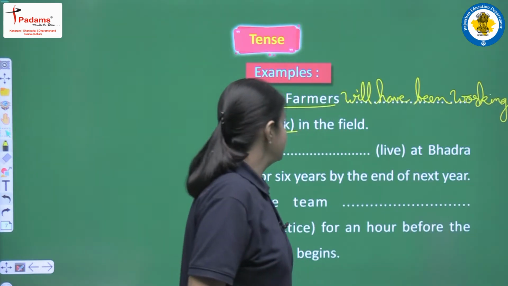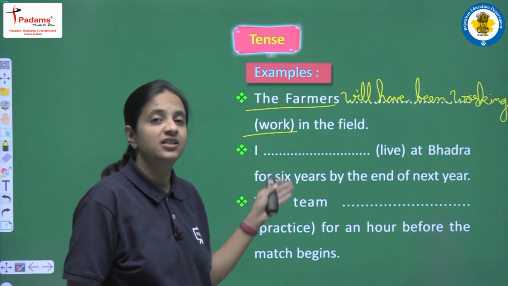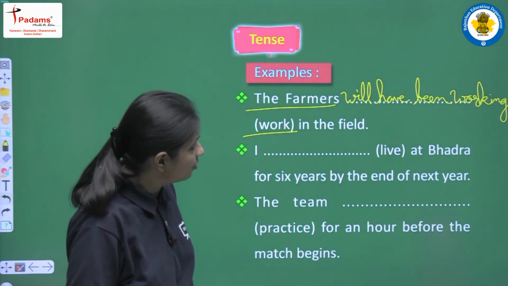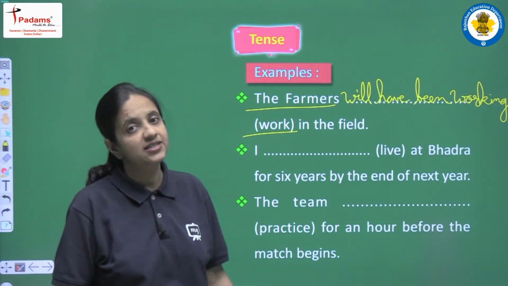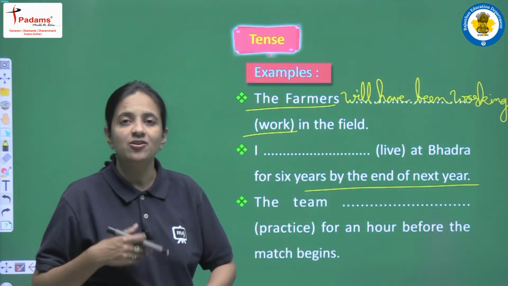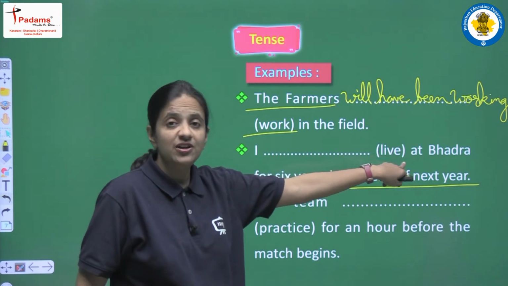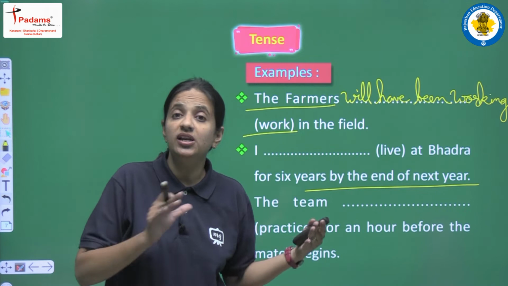And the complete sentence will be, the farmers will have been working in the field. Clear? Second sentence is, I live at Bhadra for 6 years by the end of next year. So again we are having one future time. We are talking about some future time, and we are having one of the activity. The activity, or we can say the action that we are having here is to live, right?